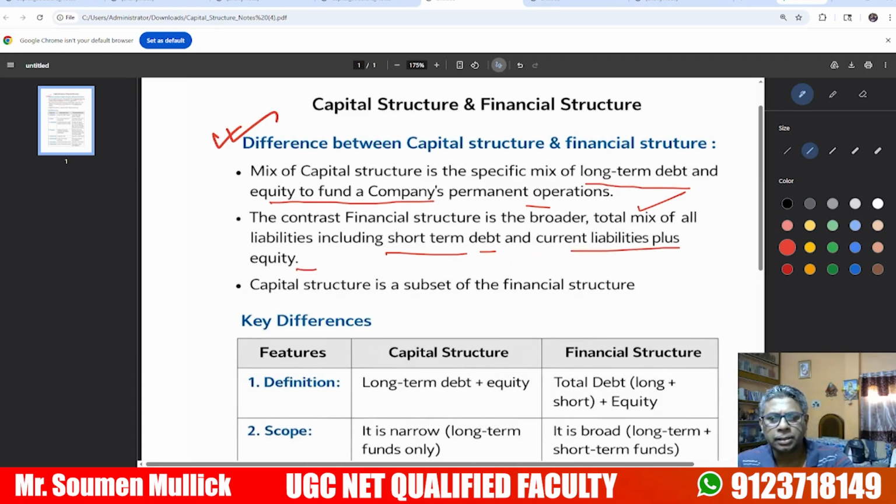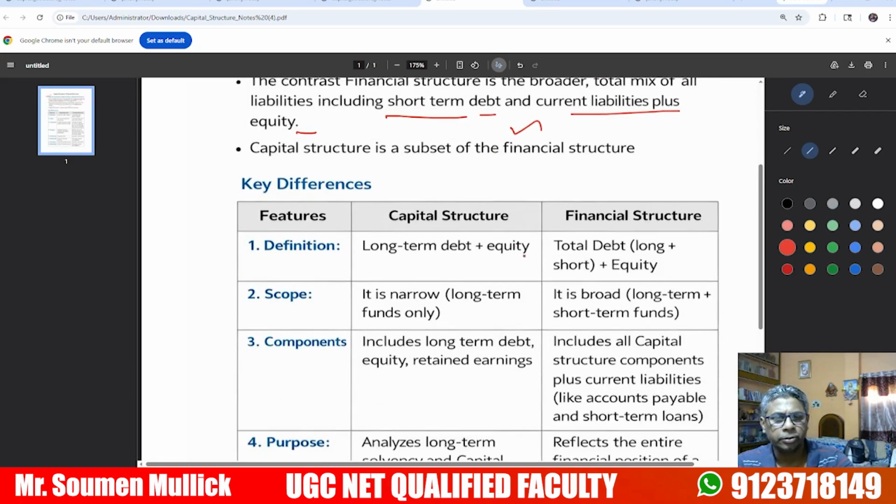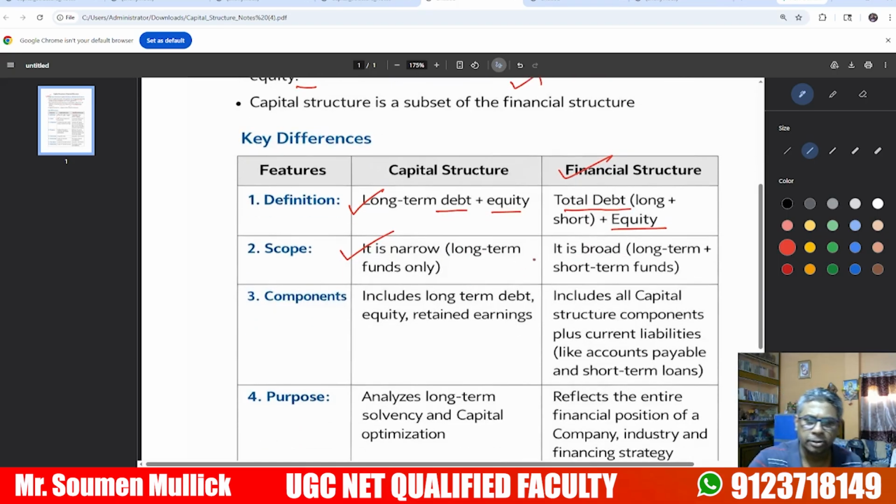Capital structure is a subset of financial structure. The key difference: capital structure is long-term debt plus equity, and financial structure is total debt plus equity, long-term and short-term. In scope, capital structure is narrow and covers long-term funds only, while financial structure is broad, covering long-term plus short-term funds.